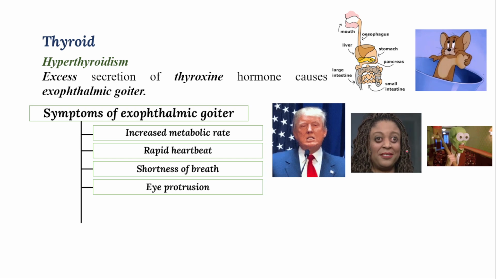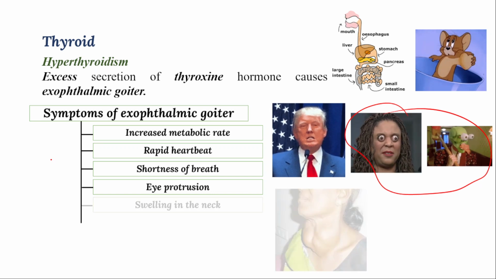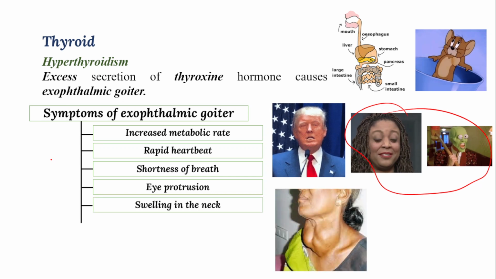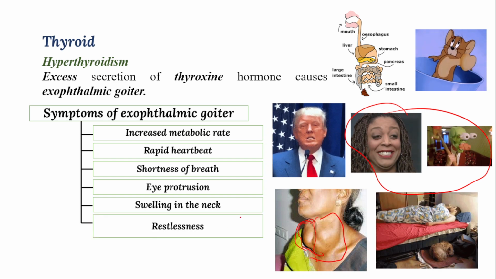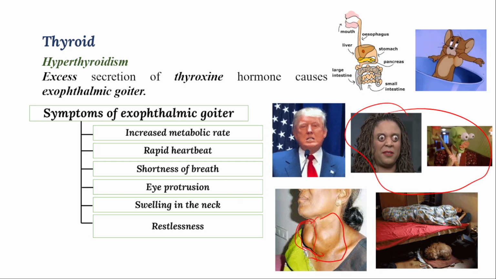This is a comic movement, but I will show the actual picture of the person who is suffering from exophthalmic goiter. And swollen neck, you can observe that whenever there is excess secretion, that leads to a swollen neck because of the swollen thyroid gland. And restlessness, that means less sleep episodes will be there.